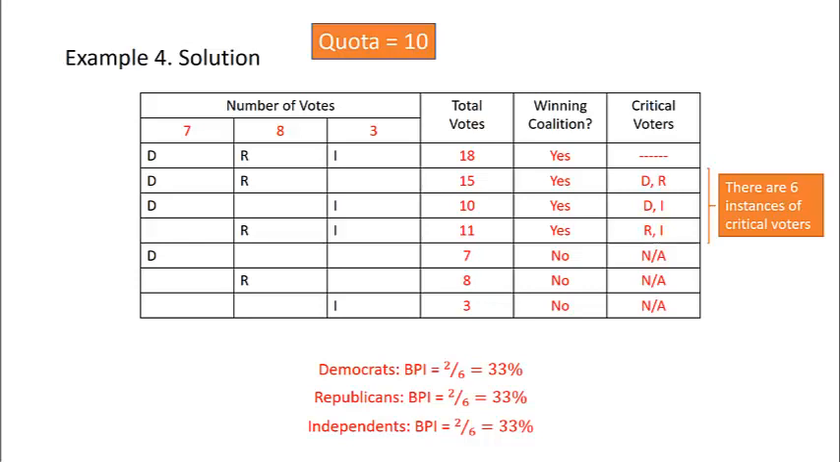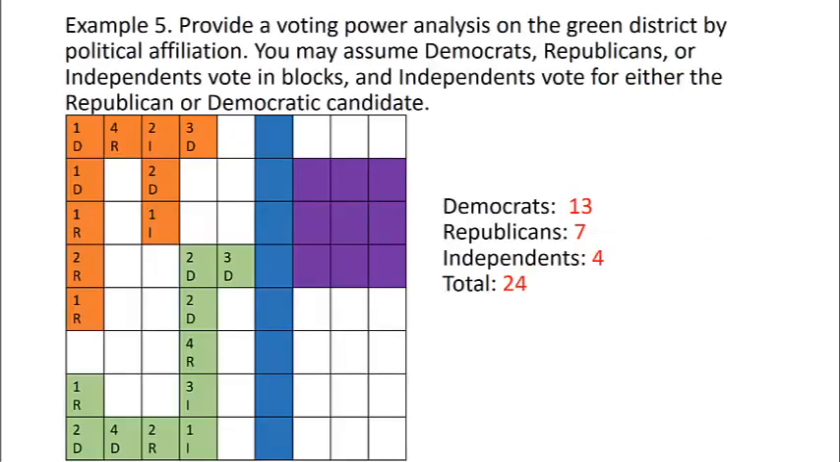All right, let's look at one final example. Here we're going to provide a voting power analysis on the green district. You can count that there are 13 Democrats, 7 Republicans, and 4 Independents within the green district for a total of 24. Quota then as a simple majority would be 13, a little over half.